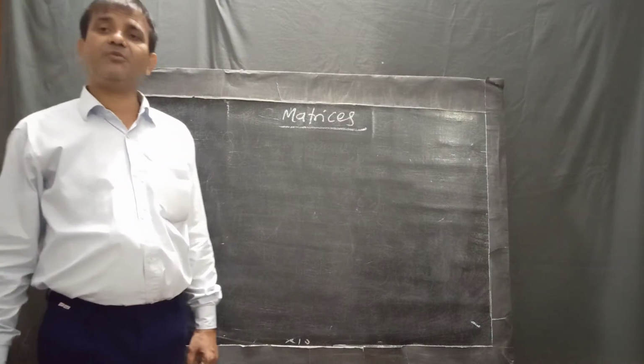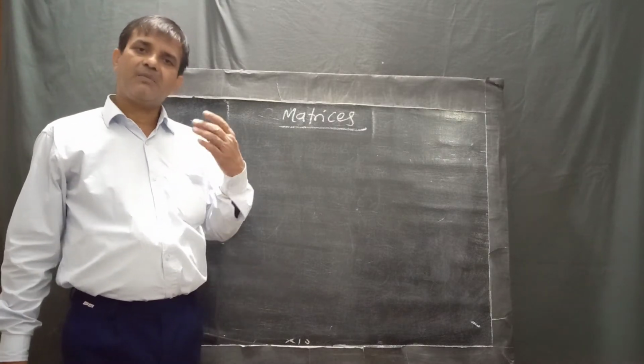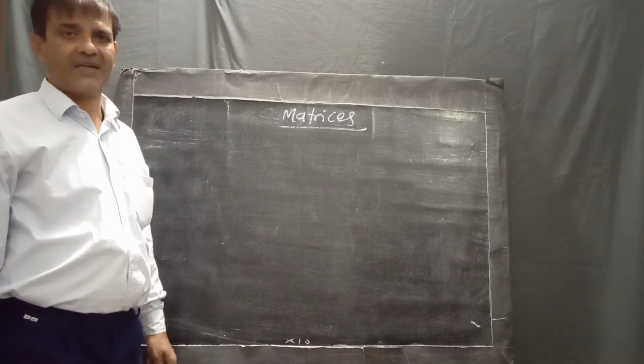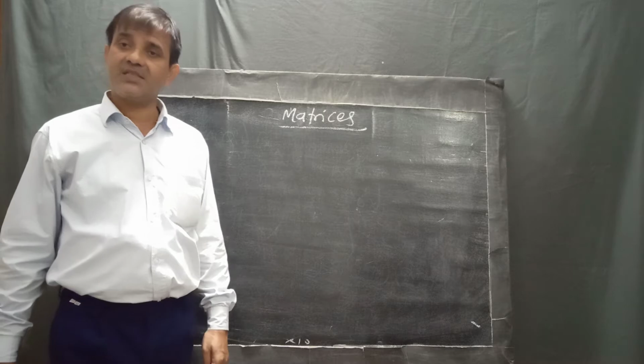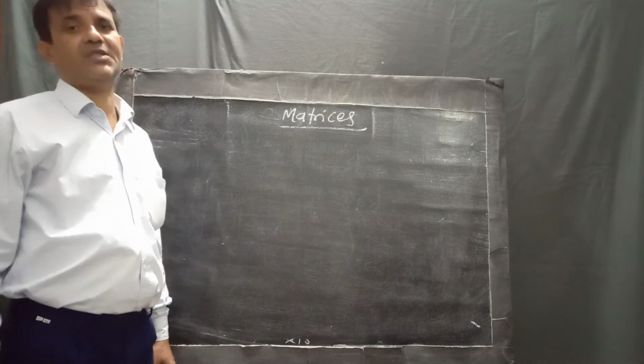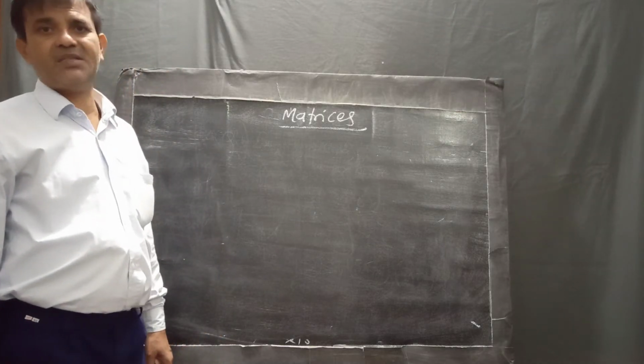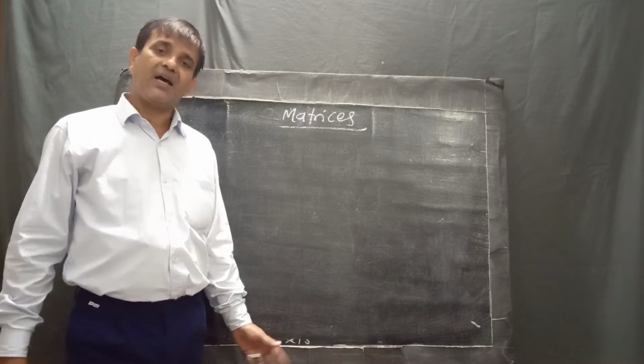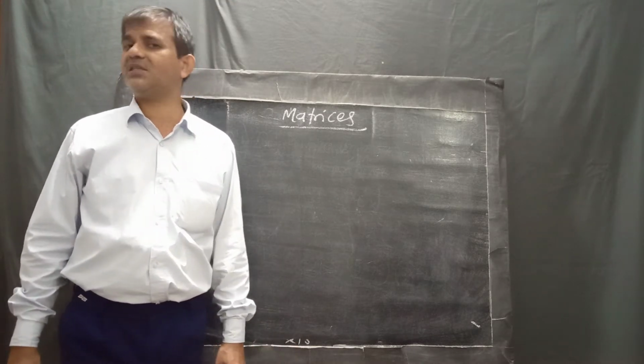Now what do you mean by matrix? Matrix means there are two important factors: first one is row and second one is column. Row means horizontal lines and vertical lines are known as columns.